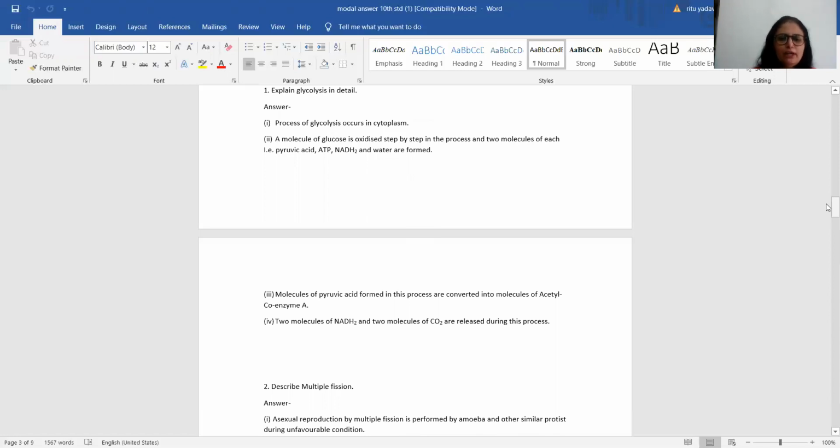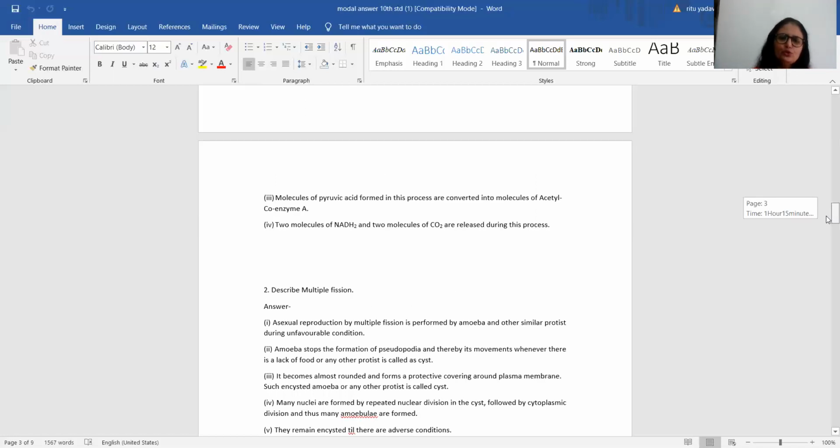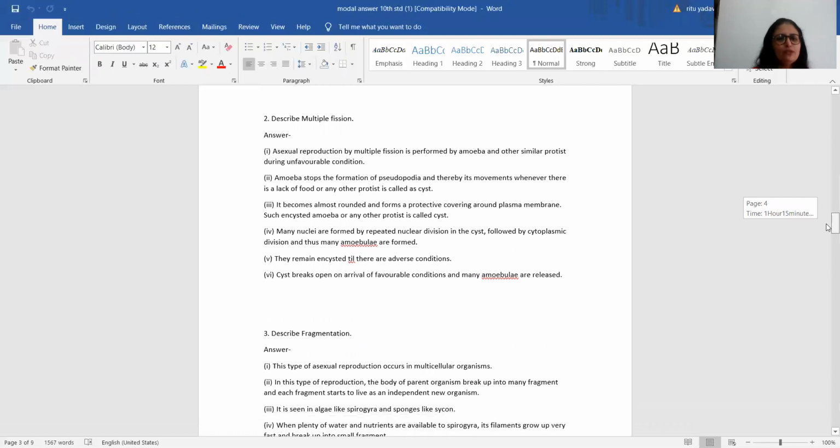Third point, molecules of pyruvic acid formed in this process are converted into molecules of acetyl coenzyme A. And the last, two molecules of NADH2 and two molecules of carbon dioxide are released during this process. So students, if you have written any 3 points in this, it gives you 3 marks. Let's move on to the next.